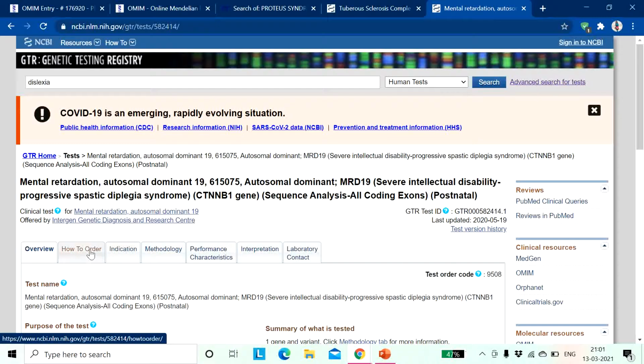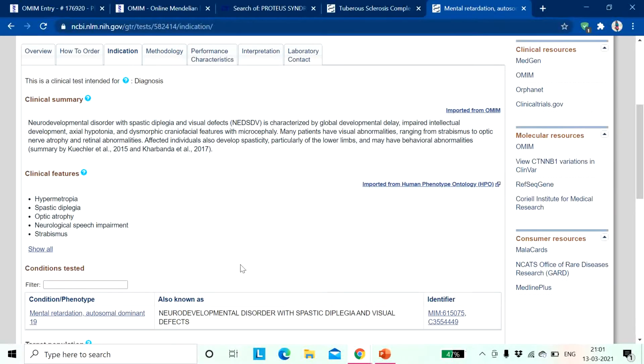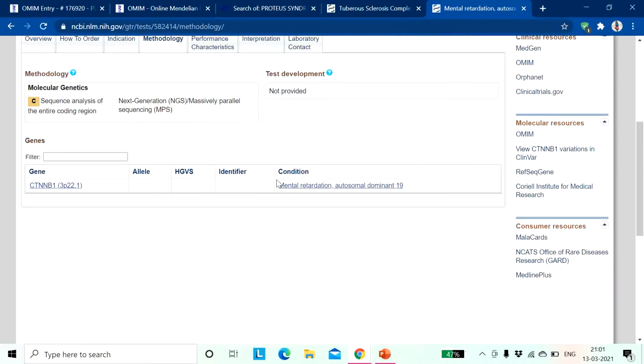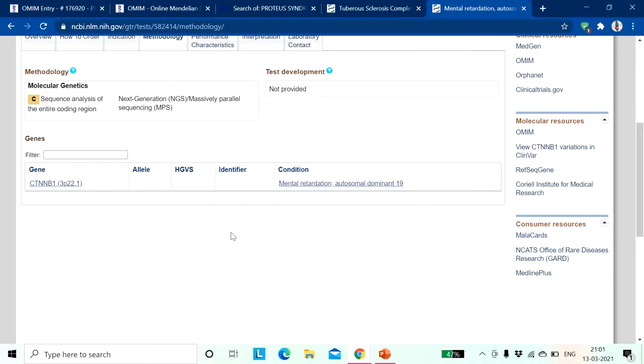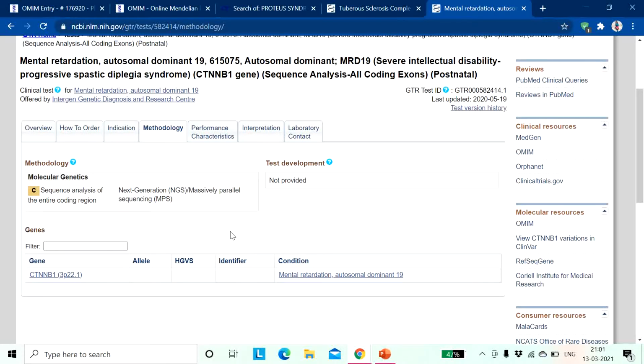You can see the indications and different methodologies. This is the indication of this particular disease, the clinical features. Now if you click for methodology, you will get to know the different molecular methods that are used to detect the particular disease, and you will get laboratory contacts and all. So this is basically the overview.